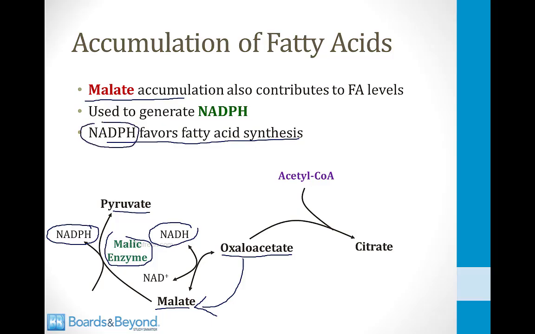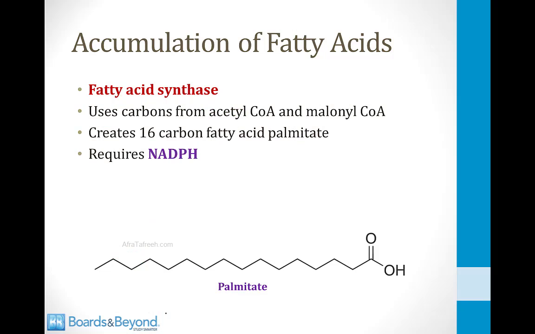more fatty acid synthesis. To explain this a little bit further, shown on the screen here is the structure of palmitate. Palmitate is synthesized by the enzyme fatty acid synthase. It uses carbons from acetyl-CoA and malonyl-CoA to make the 16-carbon fatty acid palmitate, and fatty acid synthase uses NADPH. So when the levels of NADPH get high, this favors the formation of palmitate by fatty acid synthase, and therefore it favors the formation of fatty acids in general.